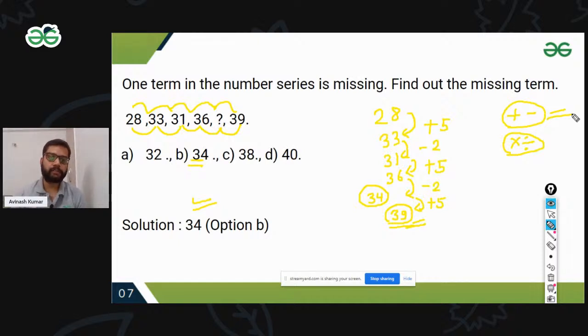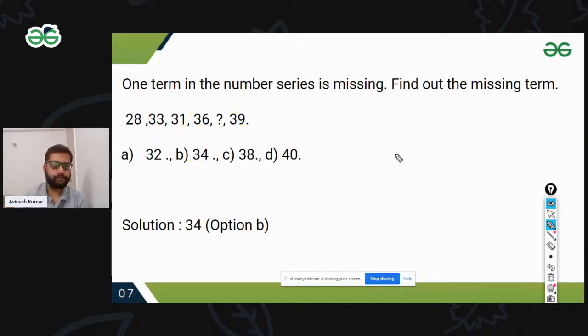My advice is, whenever you see the question, see if there is a smooth increase. Just run for the consecutive terms subtraction, this and this subtraction. You will definitely find the answer. Most of the questions are made with a consecutive pattern. In the further lecture, I'm going to show you again: sometimes they give you the pattern like this and this, odd or even kind of questions. I'm going to show that one also. Okay, now let's move to the next question.